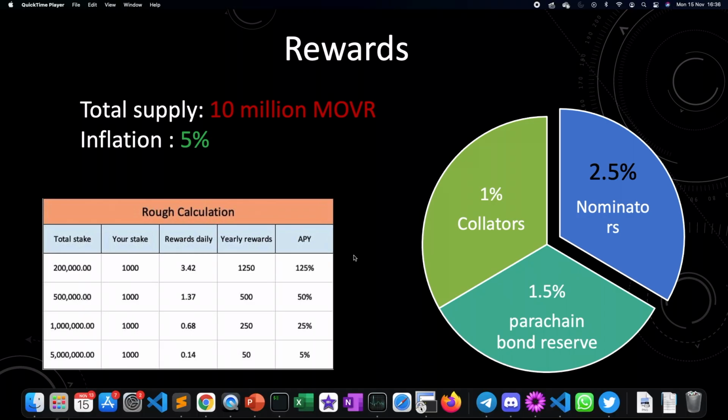One other thing that Moonbeam has done is that nominators don't have to worry about the commission that the collator is going to take. Since the amount of rewards that the collator can get is fixed, the nominators' share will not be touched by the collators. So the 2.5% entirely belongs to nominators alone.